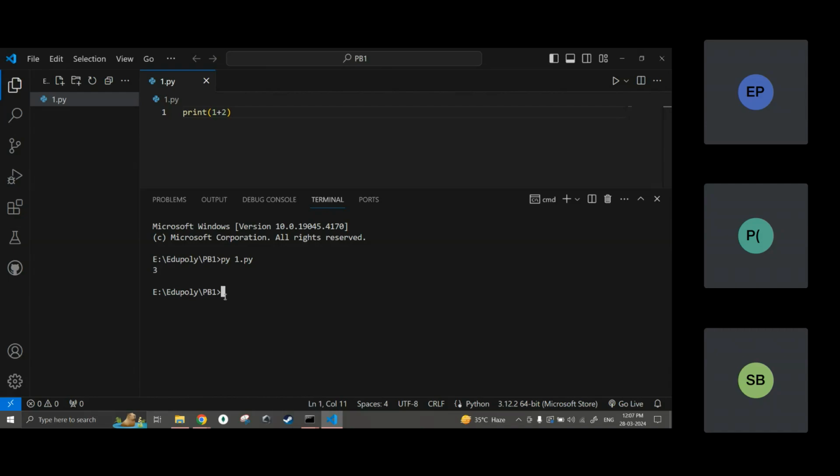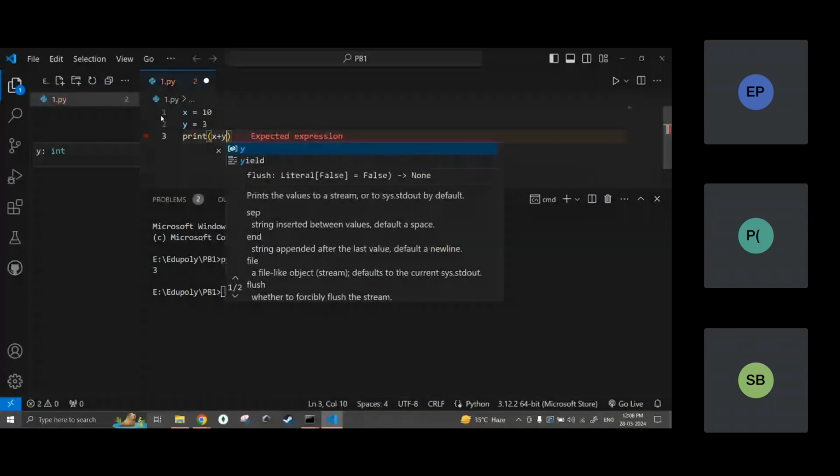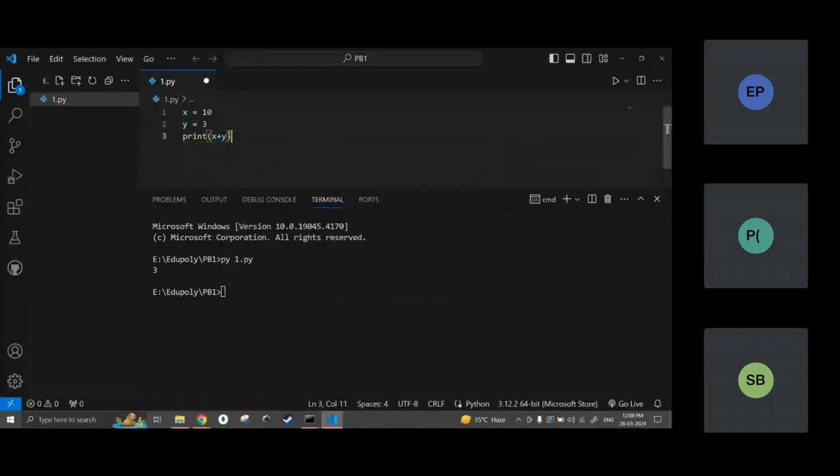Okay, so let me now run some other code. I wrote something there. Do you remember it in the interpreter? x equal to 10 and y equal to 3. Now I want to print the addition of 10 and 3. So what do I write? Print x plus y. So x is having 10, y is having 3. We will discuss this later. When I put my mouse on x, it says it is a variable.